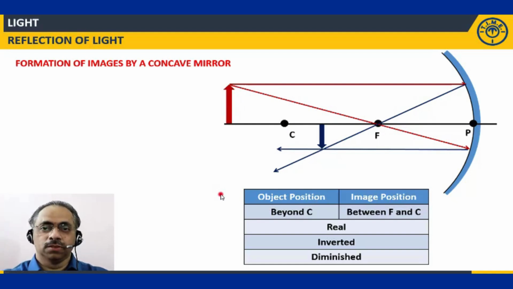Fine. Now you see the size of the image increased from highly diminished to diminished. When it was highly diminished, it was like a point sized image. Now the image is not a point size, it became extended. Now let us move the object further close towards the mirror. So we'll see what will happen.